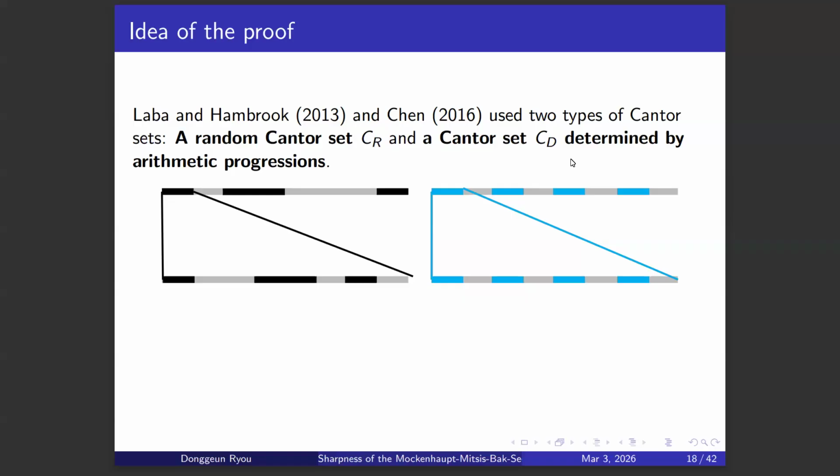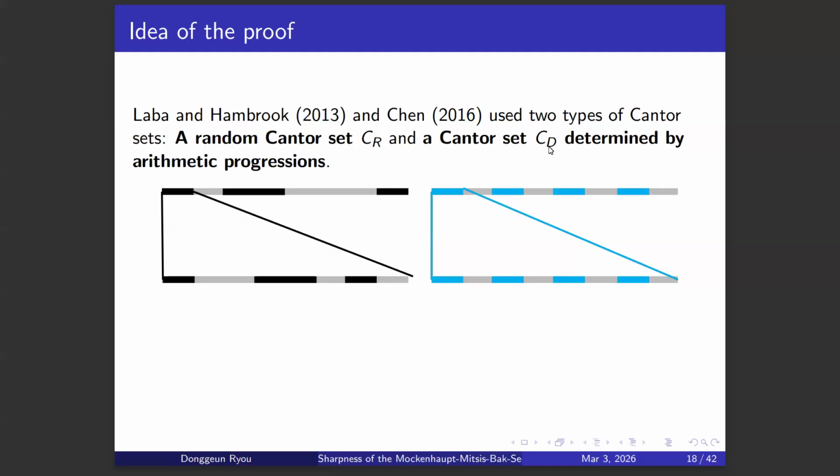They use two types of Cantor sets. First is a random Cantor set, and the second is a Cantor set determined by arithmetic progressions. So this is a simple figure which explains what a random Cantor set is. For example, in the first step, we can divide the unit interval into 8 equal pieces, and then we choose 4 out of 8. For each chosen interval, we subdivide it into equal pieces, and then choose 4 out of these equal pieces randomly.